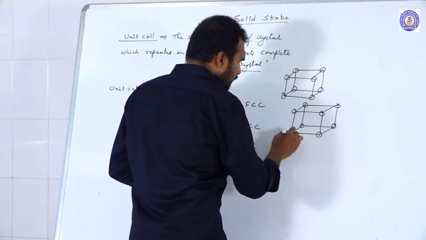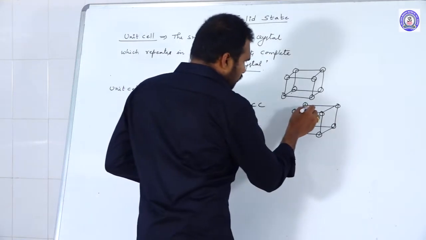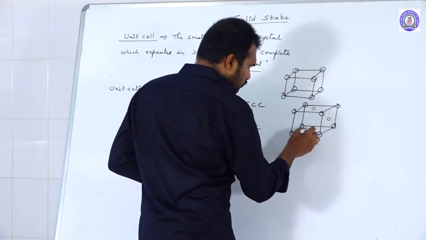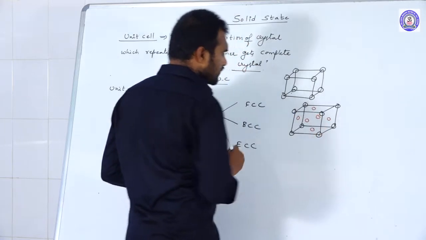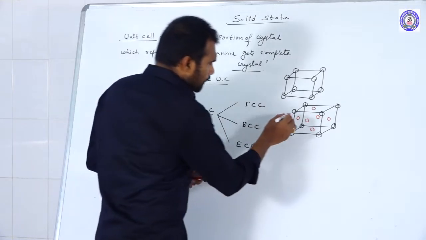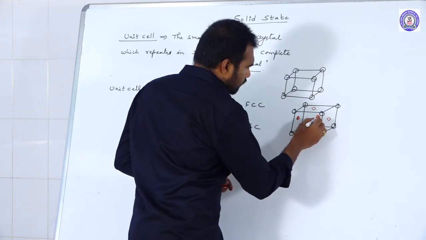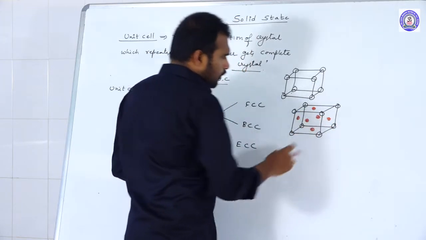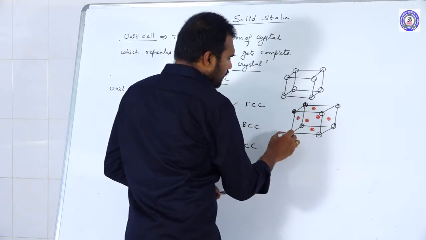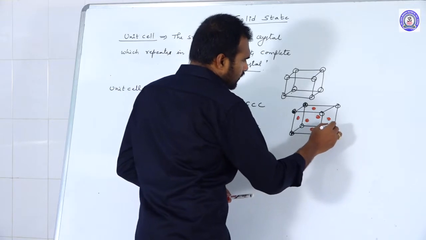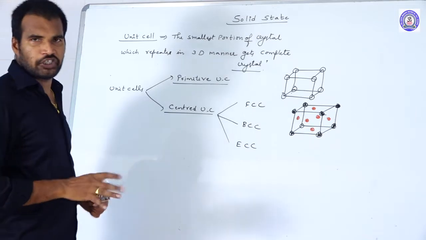Face centered means here, along with the corners, the constituent particles are also present at the face centers. 1, 2, 3, 4, 5 and 6. So these are the 8 atoms at 8 corners and the 6 atoms at the 6 face centers. That is what we call face centered cubic units.